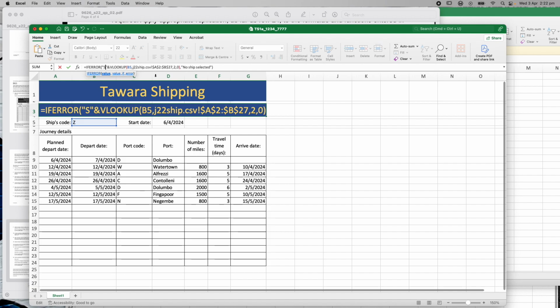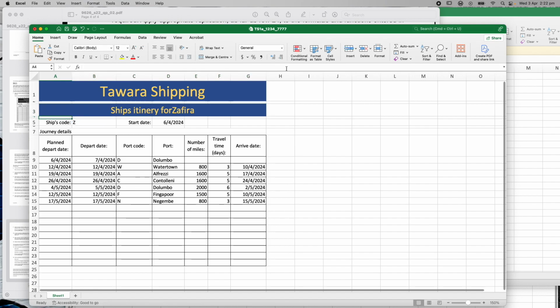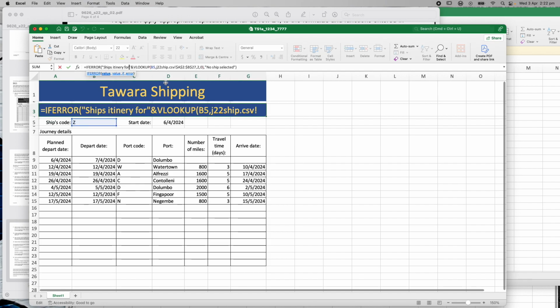And let's go ship's itinerary 4. So now I'm putting in the words in inverted commas, ship's itinerary 4, close the inverted commas, and I'm putting in my VLOOKUP, which should be the name of the ship. And then I'm going to put it all in there. I'm going to hit enter. Okay, now this says ship's itinerary 4. There's no space there in Zafira. So this is where you check everything, right? So I'm just going to go to the end of the 4. I'm just going to put a little space in there first, and then that should work perfectly.